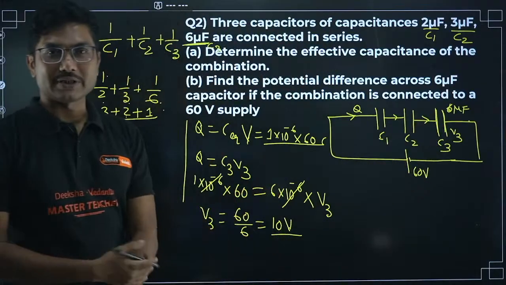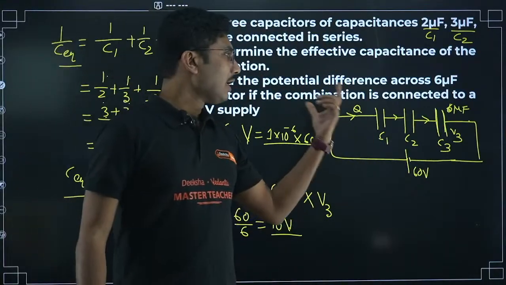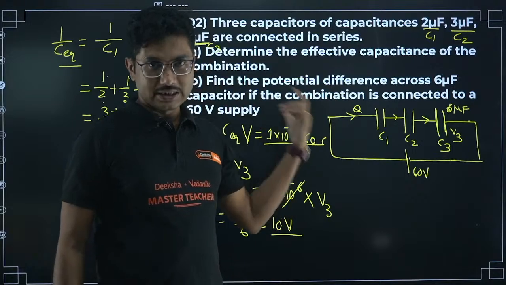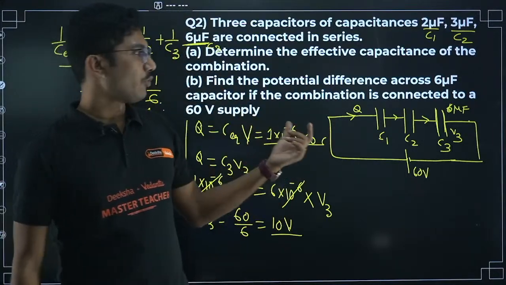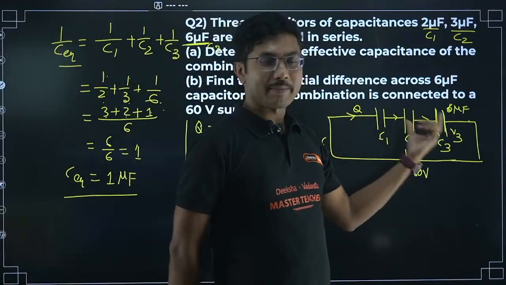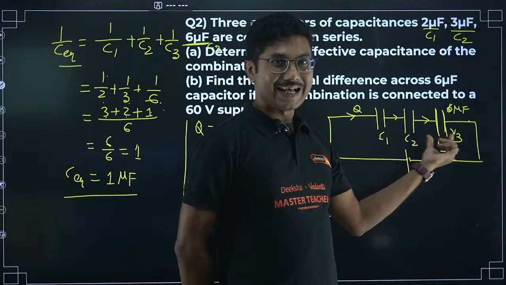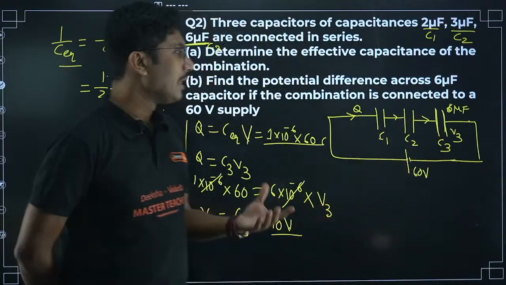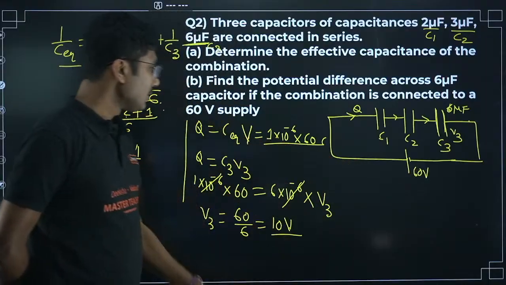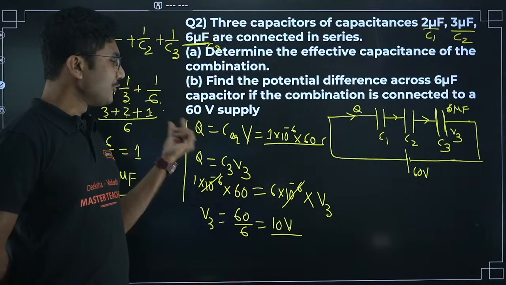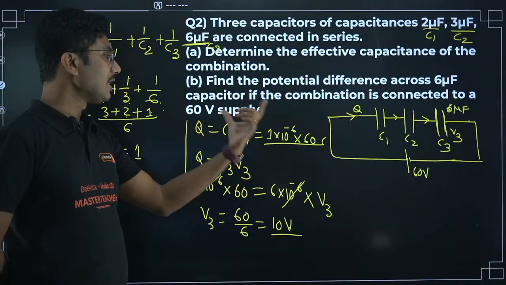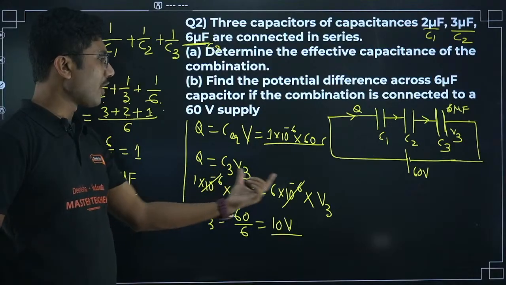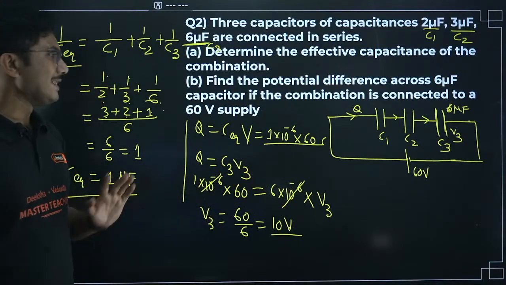Now for a given capacitor, we know that individually charge equals C into its voltage. The same is applicable for this C3 as well. Obviously the C3 value is different, so the V3 value will be different, it will not be the 60 volts. So first, using the equivalent capacitance, find the charge, then use that same charge to find the voltage. Easy technique.